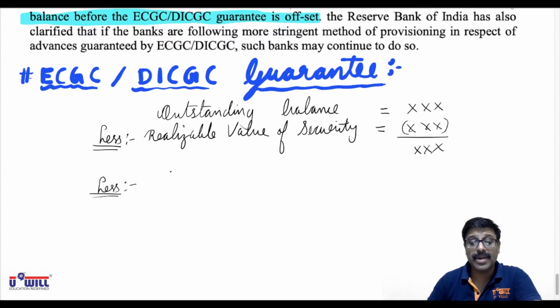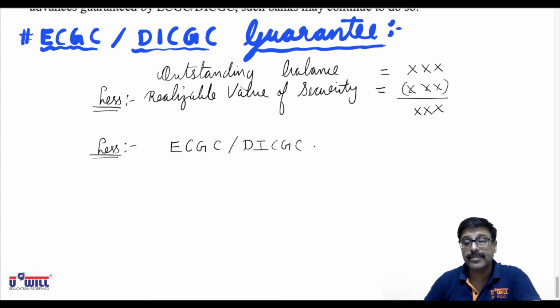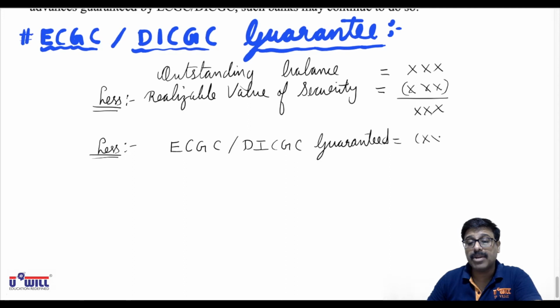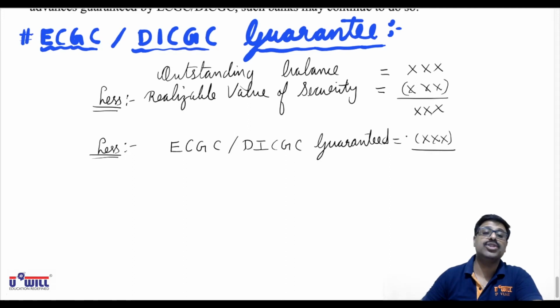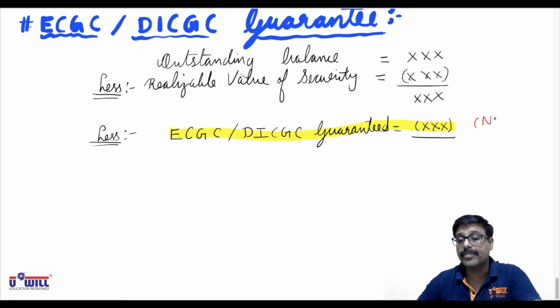From that you will subtract the ECGC or DICGC guaranteed amount. Whatever amount is guaranteed by them, that further we will subtract, because on that amount no provision is required as per the banking rules.